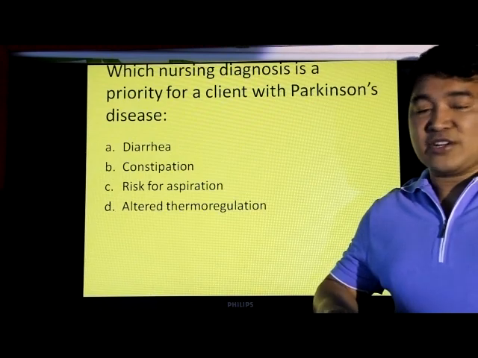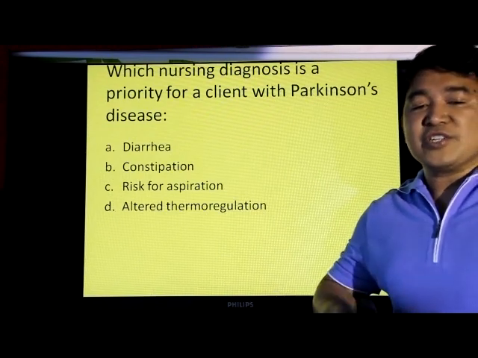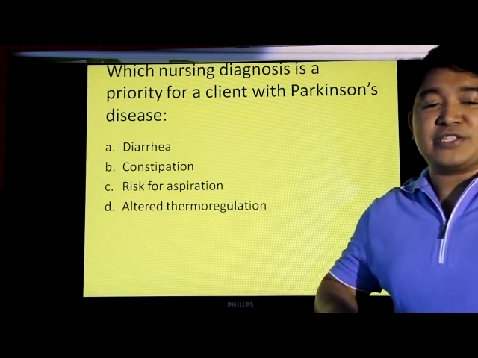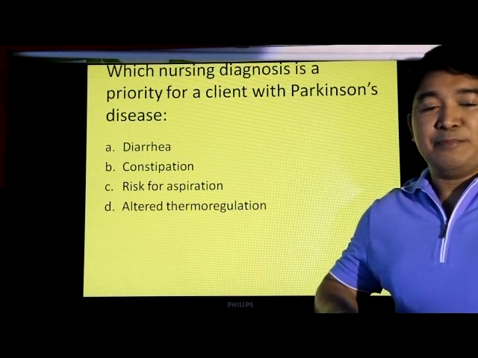So let's answer a question related to those concepts. Which nursing diagnosis is a priority for a client with Parkinson's disease? A. Diarrhea. B. Constipation.